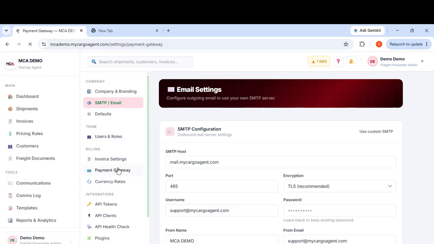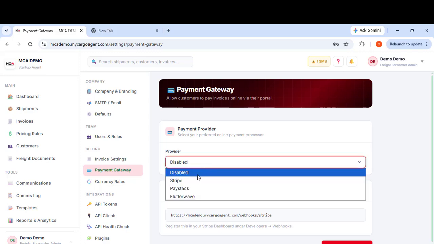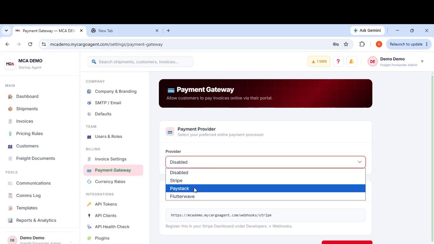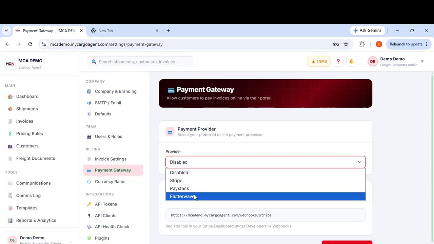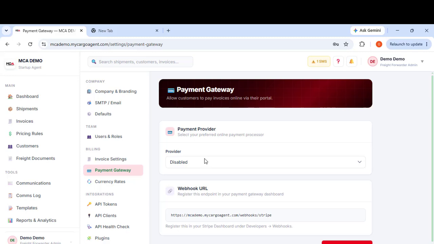If you want your customers to pay you, we have Stripe, Paystack, Flutterwave. You can enable one and input your details and your API, and then your customers, from your own customer portal, are able to pay you directly by card and accept card payments.